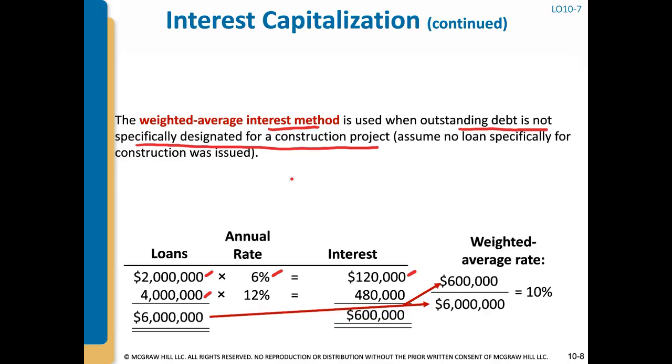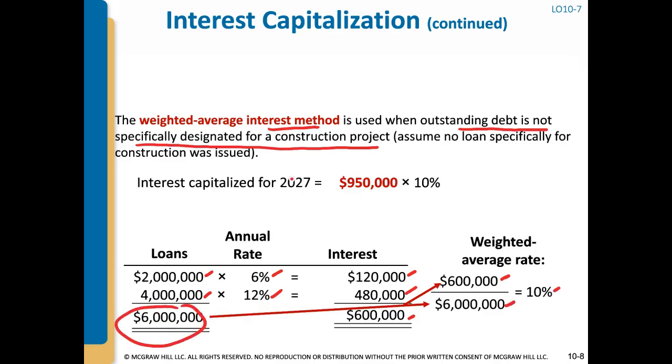And they also had another loan at $4 million at 12%, and that's $480,000 of interest for the year, giving us $600,000 of interest expense for the year incurred from these other non-specific construction loans. And so what you do is you take the interest expense for the year from those 2 loans divided by the total principal of those loans, which is the $6 million, and we get 10%.